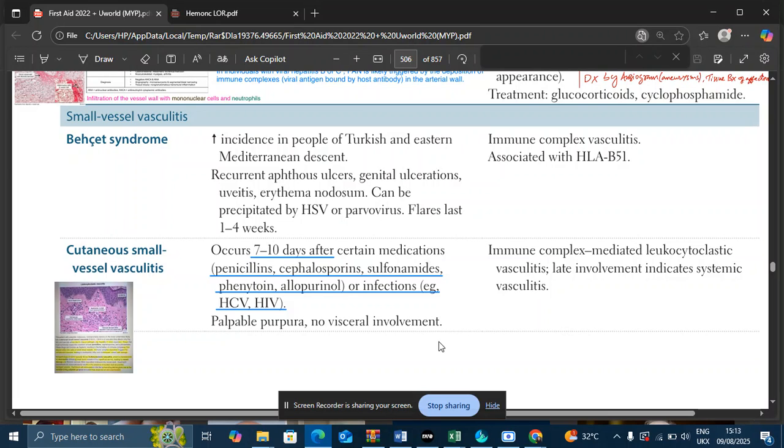And how does it arise? It typically arises due to drugs, and you can see the names of various drugs here, or pathogens. You can see hepatitis C virus and HIV.